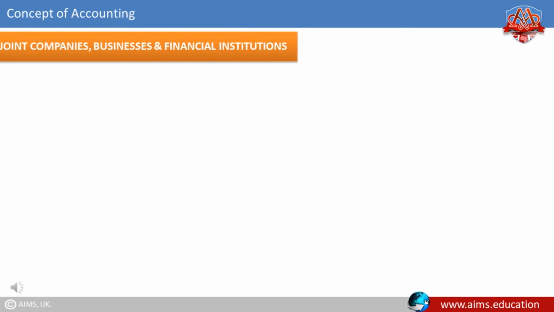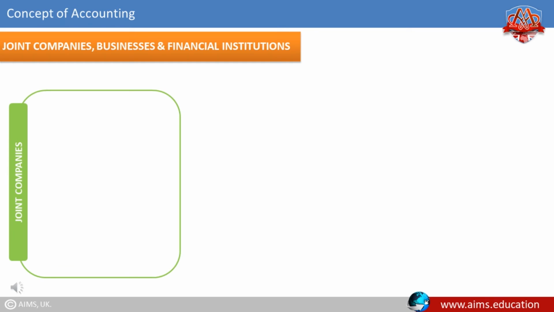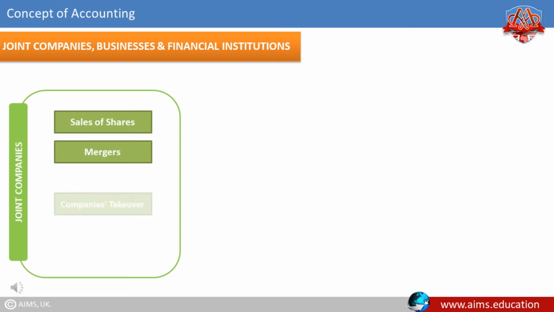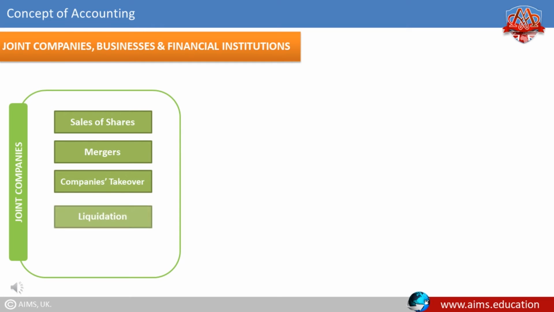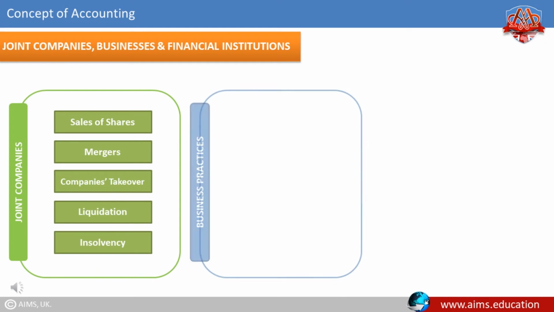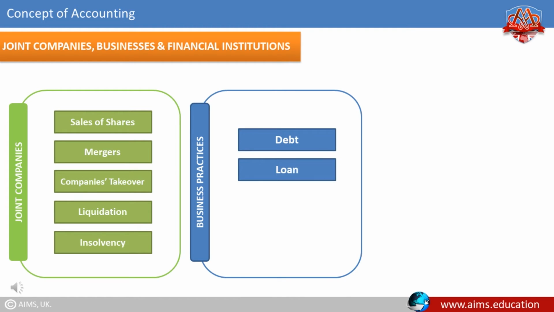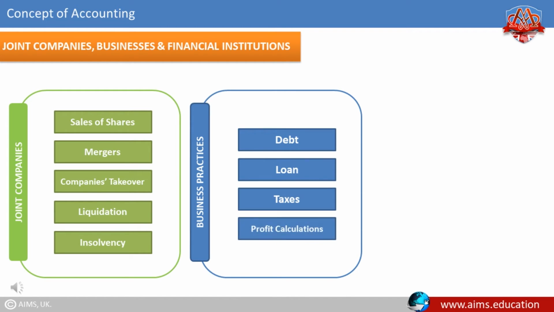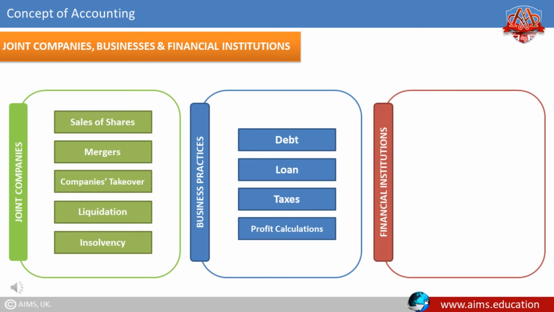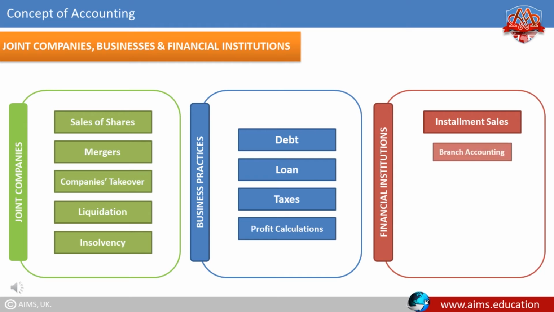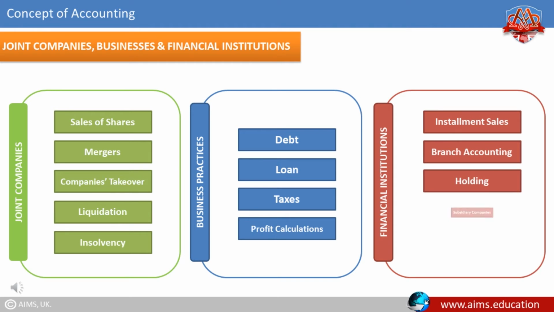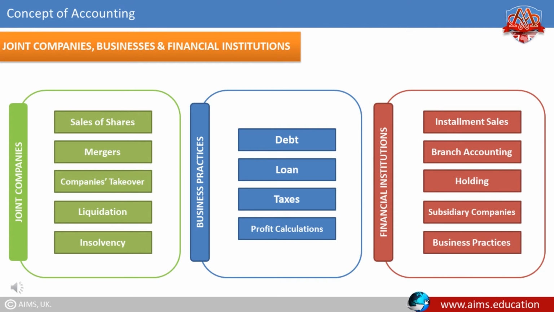Accounting for joint companies, businesses, and financial institutions. In joint companies, accounting emerged for sales of shares, mergers, takeover of companies, liquidation, and insolvency. In normal business practices, accounting emerged for debt, loan, taxes, and profit calculations. And in financial institutions, accounting is usually needed for installment sales, branch accounting, holding, subsidiary companies, and similar business practices.